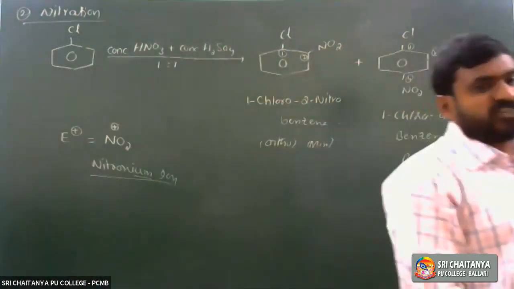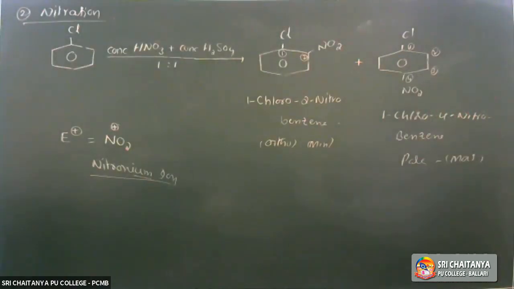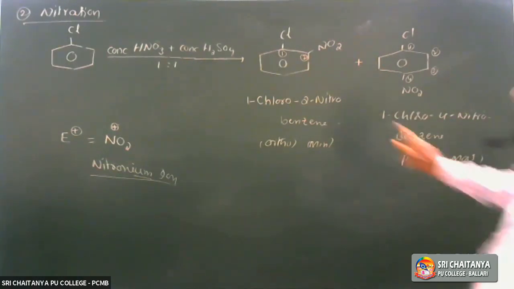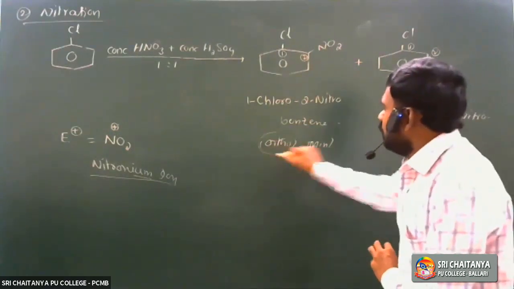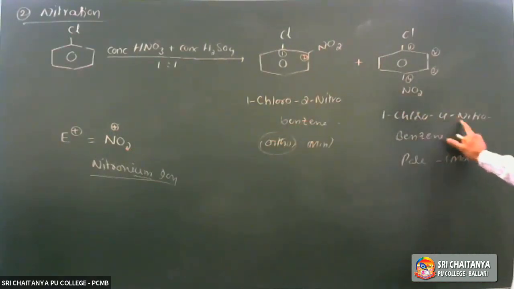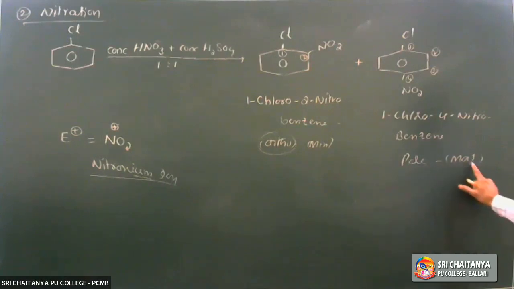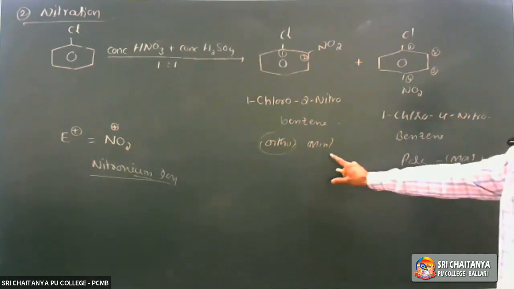The nitrating mixture is an equimolar mixture of concentrated nitric acid and concentrated sulfuric acid.